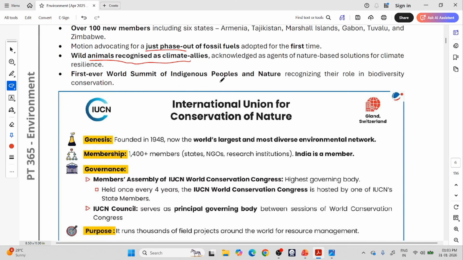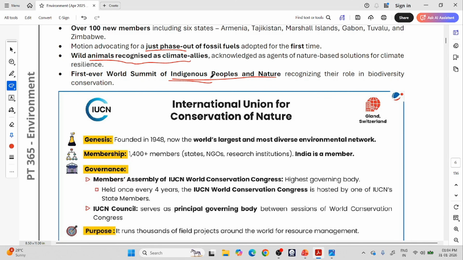First ever World Summit of Indigenous People and Nature. Who are indigenous people? Indigenous people are the native people. Like the Australian Aborigines: before the white people went to Australia, there was a group of people called Aborigines, the native tribal people of Australia. Same goes for Native Americans. There were native tribal people before the white Europeans went there. You can also call tribals who live in the forest indigenous people.